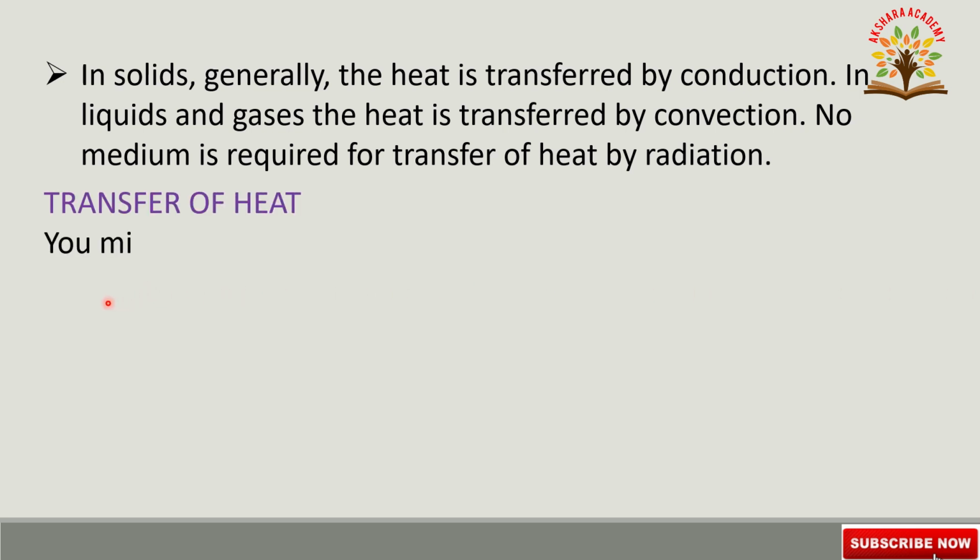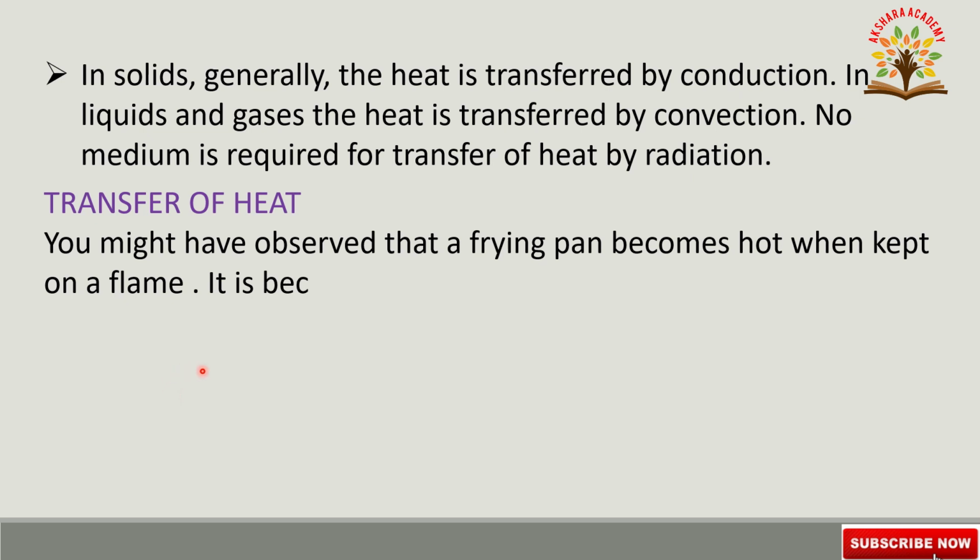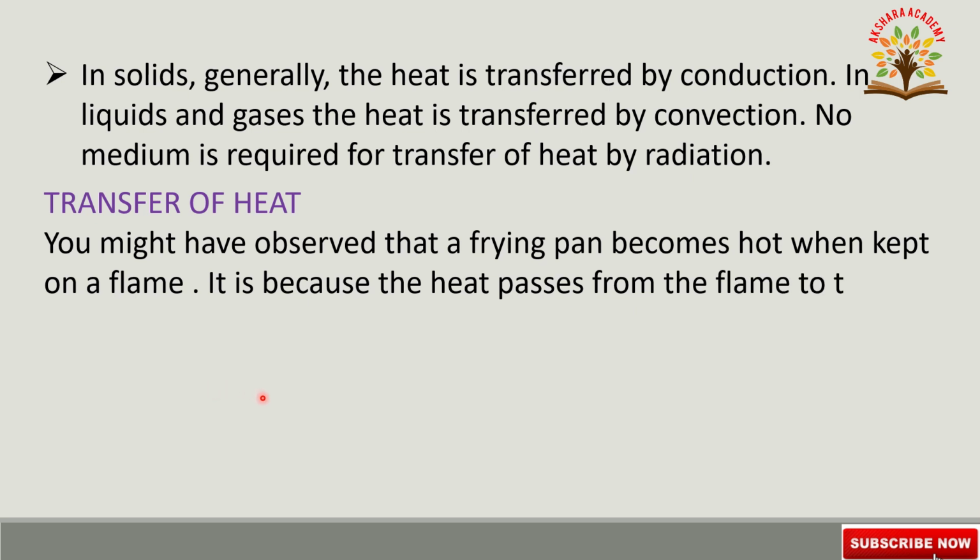Transfer of heat, conduction. You might have observed that a frying pan becomes hot when it is kept on a flame. It is because heat passes from the flame to the utensil. When the pan is removed from the fire, it slowly cools down. Why does it cool down?